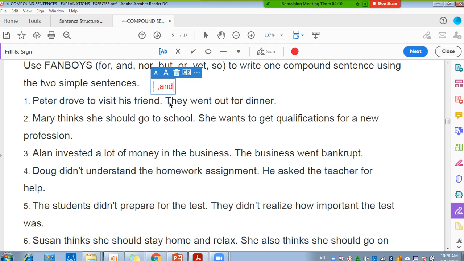Why did Zina choose "and"? Because I'm adding, because I have two actions, that he drove and they went. So I have two actions added to each other. Thank you, Zina.